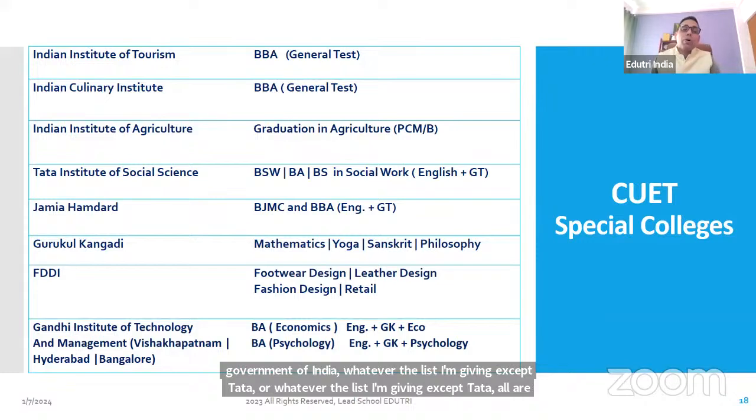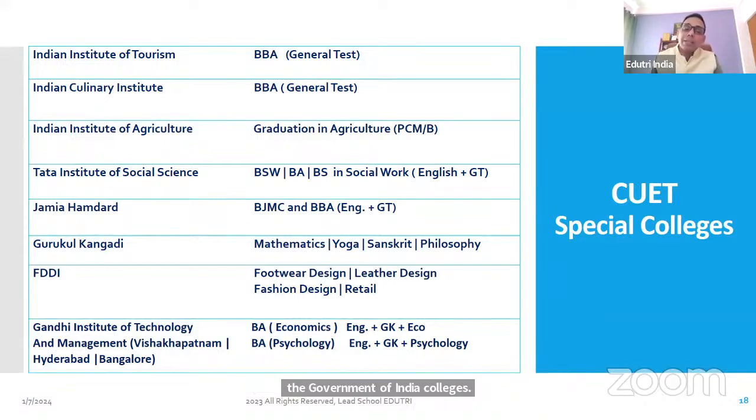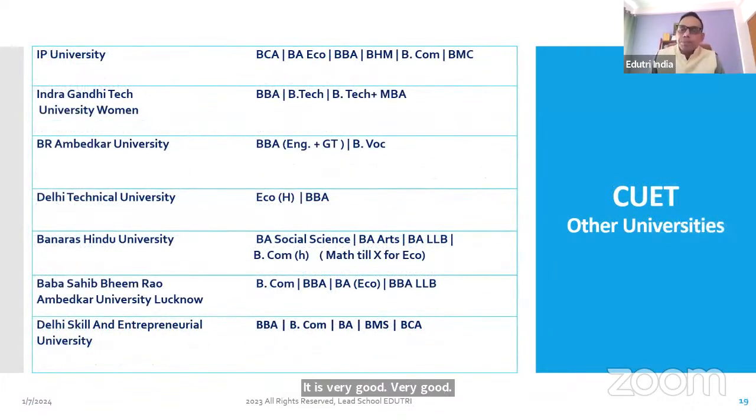Gandhi Institute of Technology and Management, GITAM. They have branches in Visakhapatnam, Hyderabad, Bangalore. Again, excellent, excellent BA Economics and BA Psychology. If any one of you do have interest in economics and psychology, please go with that. It is very good. Very good. Now I am going with some universities.